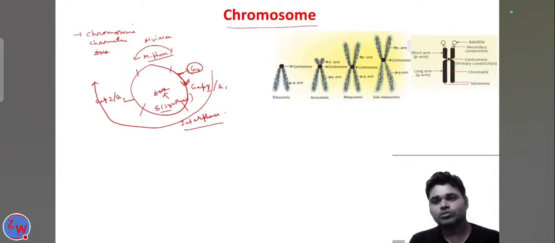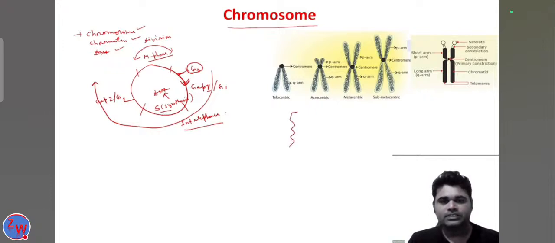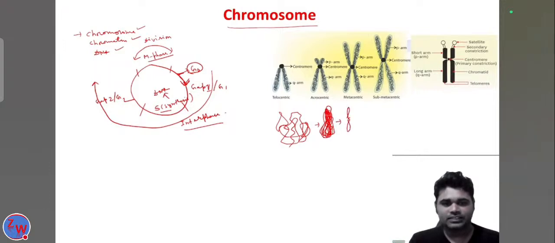Okay. Now come to the terms chromosome, chromatin and DNA. So what is DNA? Simply imagine DNA like a thread. If this thread coils together, one coil over another, it forms a structure like this, and this is called the chromatin.